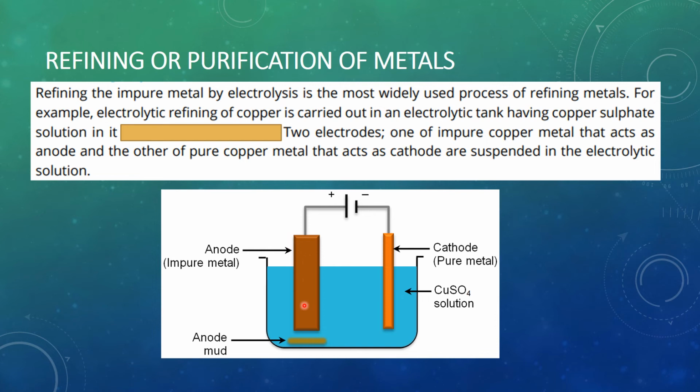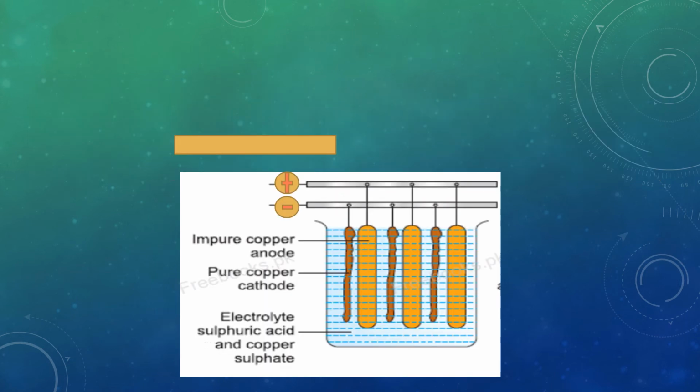Impure copper metal will act as the anode. The impure metal that we have extracted, we have to make it pure, so it will act as the anode, and the cathode will be of pure copper metal. And it will be connected to the external battery. Now you can see again the summary here. It is the electrolytic copper sulfate and sulfuric acid solution. It is the impure anode, and these are the pure copper cathodes.